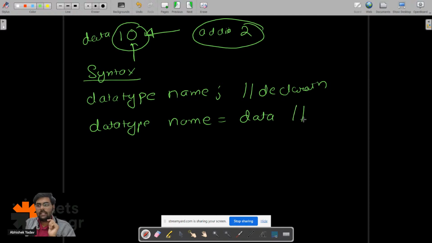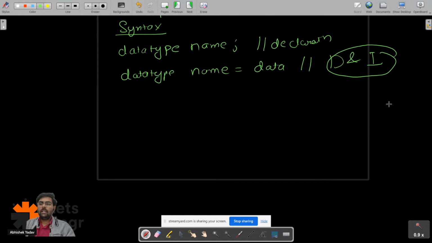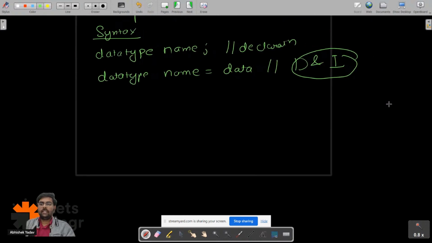This is declaration and initialization at the same time. Let's assume I want to store integer data 10. How can I store it? I have to use the data type int here, and let's assume the name of the variable is num, is equal to 10, like this.